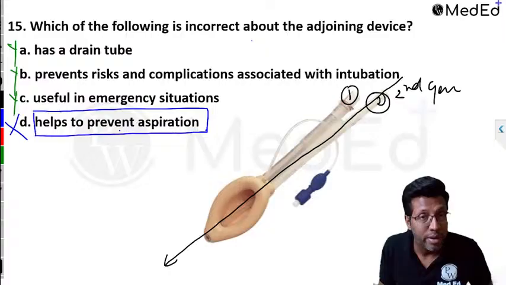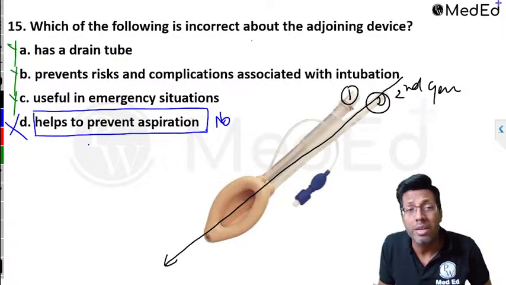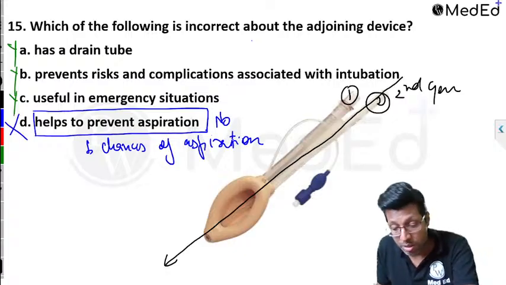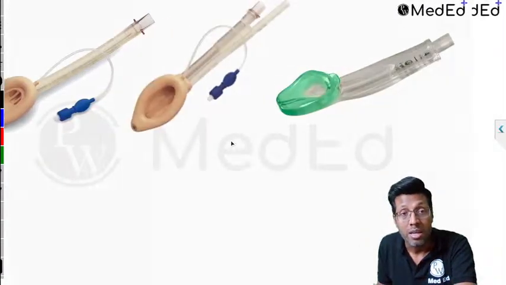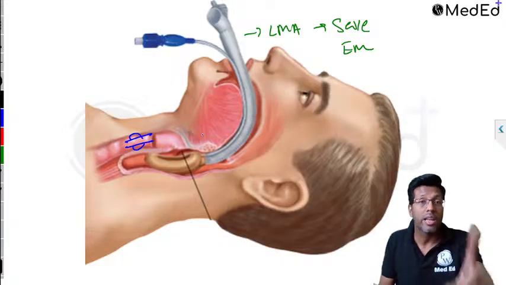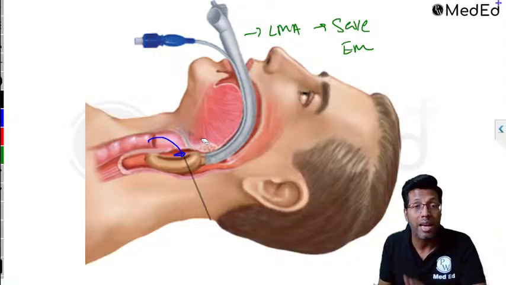So does it help to prevent aspiration? No, it does not prevent aspiration. It helps to decrease the chances of aspiration. Remember, if any device prevents aspiration, the first important thing is that the device has to go inside the trachea and have a cuff. Only that device prevents aspiration. If a device is outside the trachea, it never ever prevents aspiration.